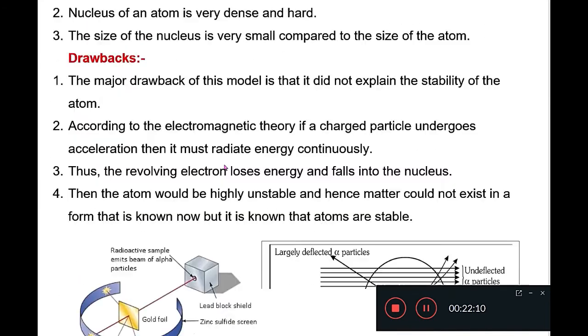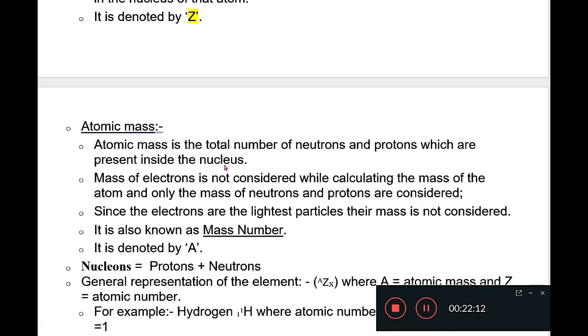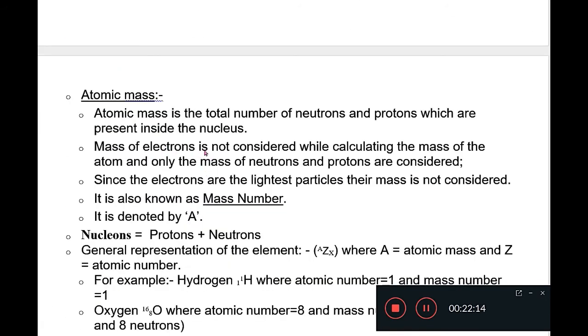Is it clear now? Mass of electron is not considered while calculating the mass of atom. I already told you that mass of electron is negligible and the mass of neutrons and protons are considered.